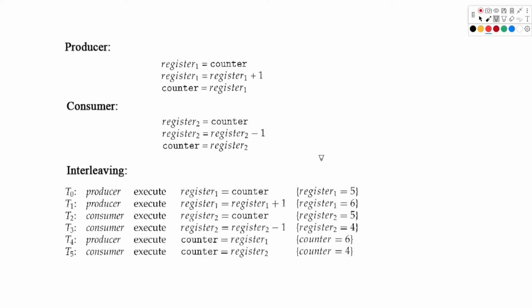So we will try to execute some code and see what the issue is if both the producer and consumer are running their critical section code at the same time. So here we will see the race condition. This is the code for doing count plus plus, and this one is the code for doing count minus minus. Inside the CPU we have registers, and through those registers we do multiple operations.